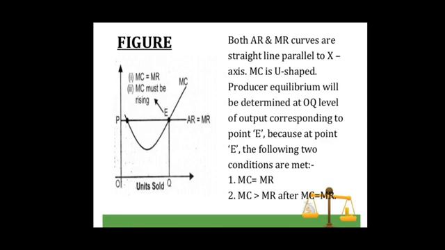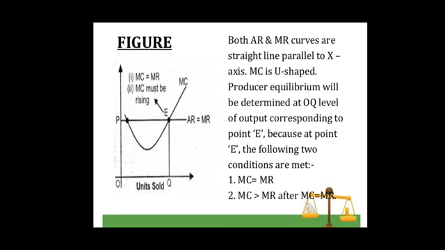Students, look at the figure. Such a point in the figure is point E, where OQ level of output is produced. At point E, both the conditions of producer's equilibrium are met. That is, at this point, marginal cost is equal to marginal revenue, as both the curves intersect each other, and the marginal cost curve cuts the marginal revenue curve from below.